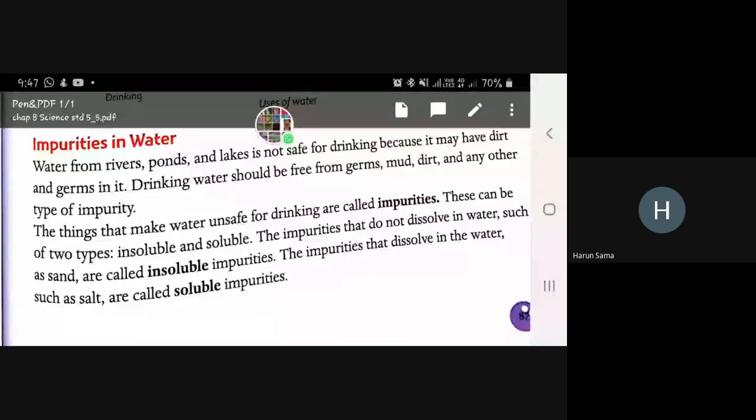Okay. Hold on. Water from rivers, ponds and lakes is not safe for drinking because it may have dirt and germs. When water is open in the river and pond, it is not safe for drinking because it may have germs and dirt, because it is open. So drinking water should be free from dirt, germs, mud and any other type of impurities. The drinking water should be free from all these things.